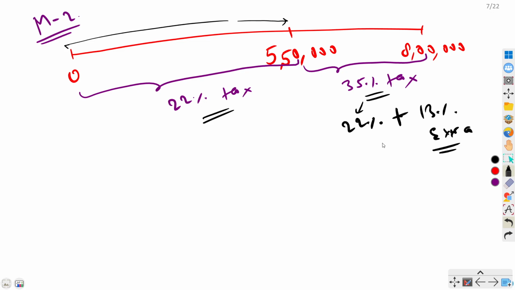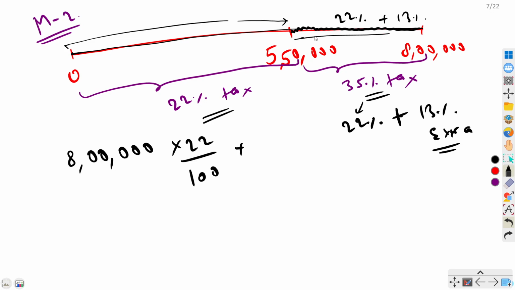I can write 35 as 22% plus 13%, right? So for this portion there is 22% tax, but I have 13% tax extra as well. So the advantage of this is that for whole 8 lakhs, we have 22% tax.